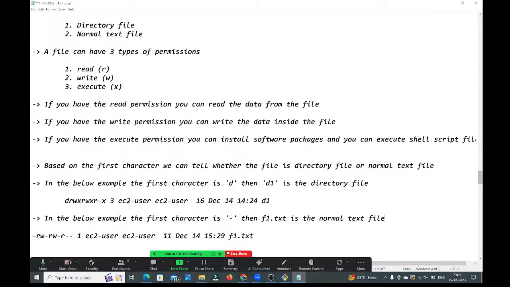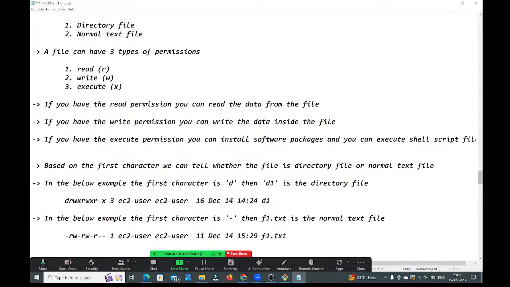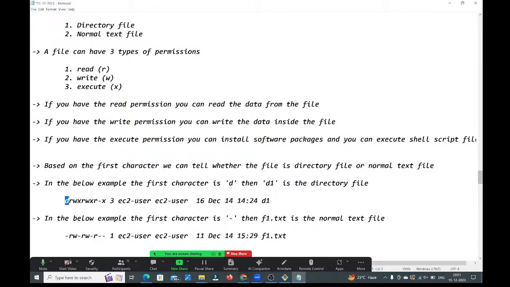See guys, in the first example the first character is d, so d1 is a directory file. In this example the first character is a hyphen, so f1.txt is a normal text file. Based on the first character, we can tell whether the file is a directory file or a normal text file. Is it clear, guys?